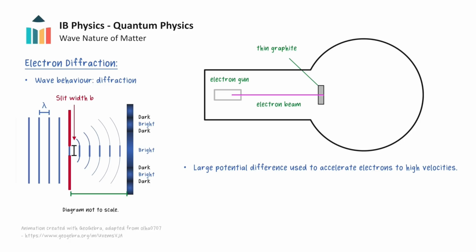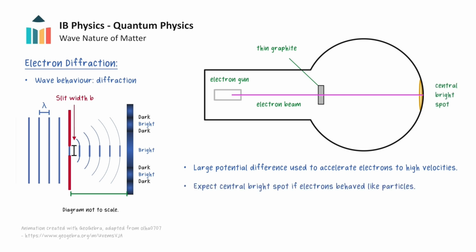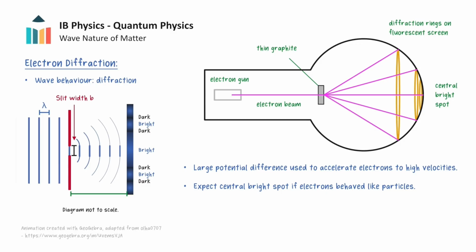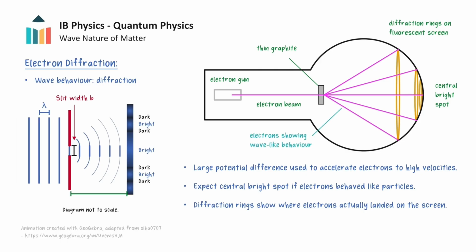If electrons behave like particles, there would only be very small deviations in their paths due to collisions with the carbon atoms, and we would expect to see a bright region in the center of the screen indicating where the electrons landed on the screen. But instead, this experiment resulted in bright circular rings on the screen, which is similar to the interference pattern obtained when light passes through a slit or around an object. This could only be explained if electrons behaved like waves, and so electron diffraction provided strong evidence that particles can in fact behave like waves.